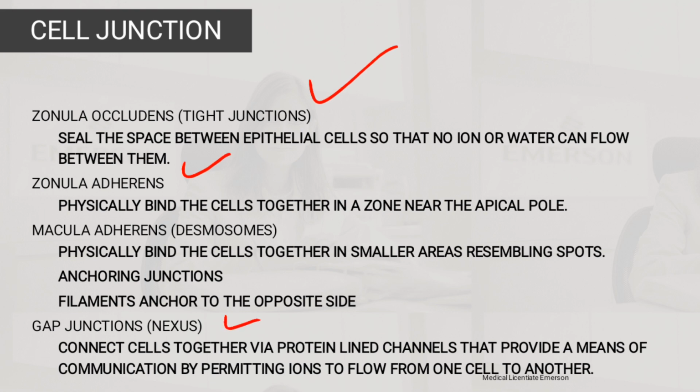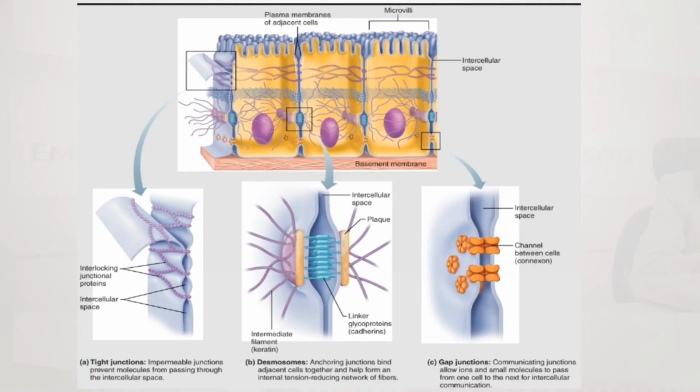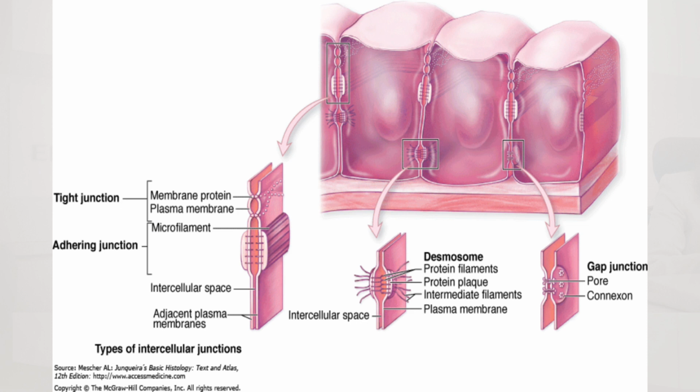Then the last junction is known as the gap junction or nexus, which connects cells together via protein-lined channels that provide a means of communication by permitting ions to flow from one cell to another. So we talked about the tight junction, the desmosomes, and the gap junctions. These are the types of cell junctions.